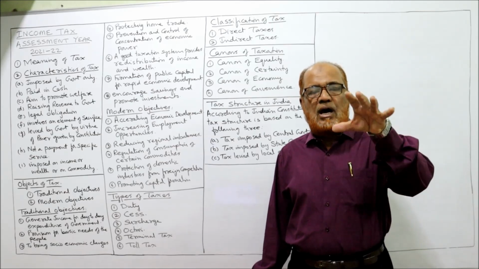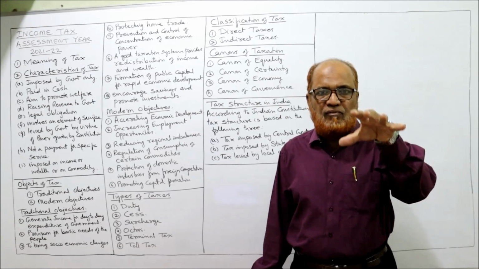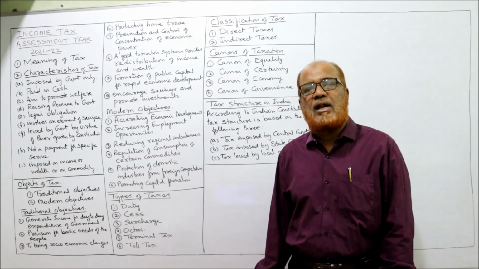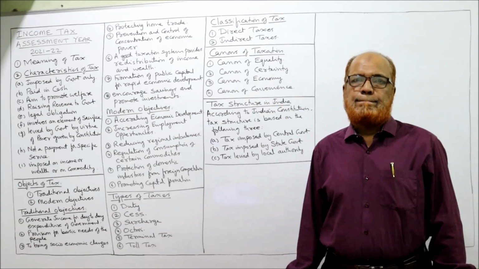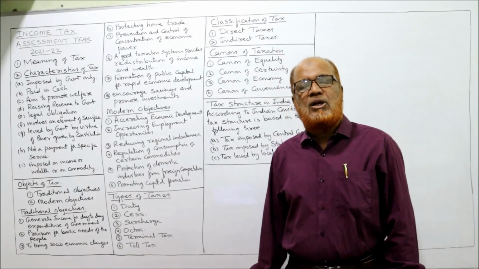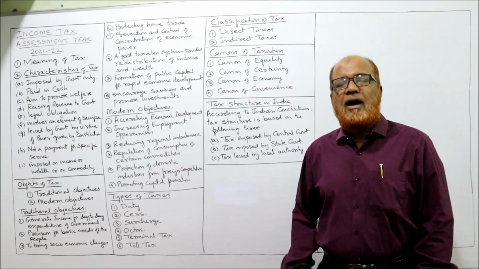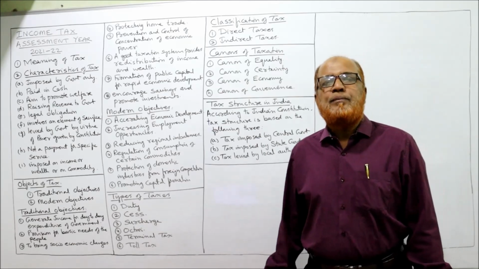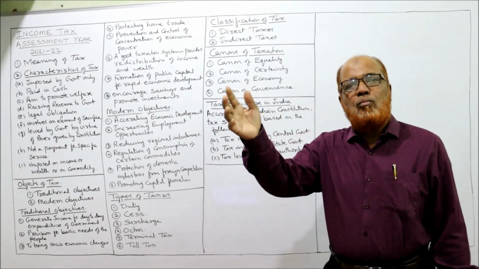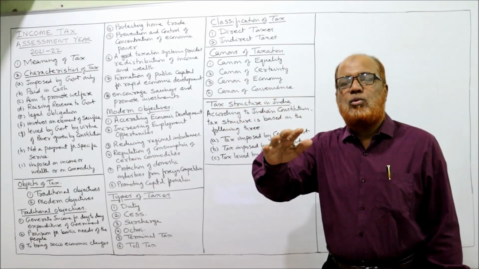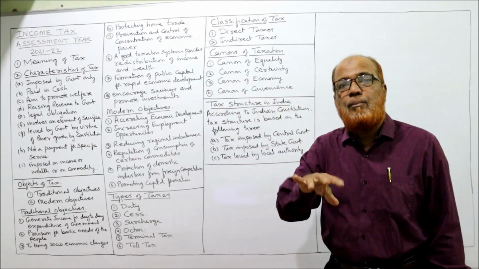When duty is applied on industrial production within the country, it is called excise duty. Excise duty is the duty or tax which is imposed on goods produced in the country. And similarly, customs duty is the tax which is imposed on movement of goods. That means when goods are exported or imported.